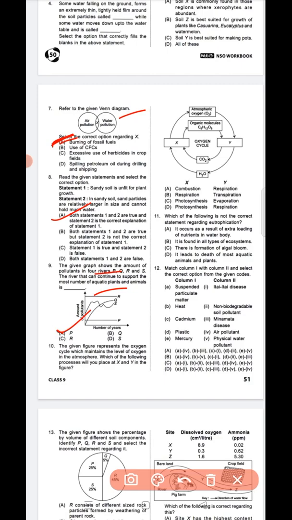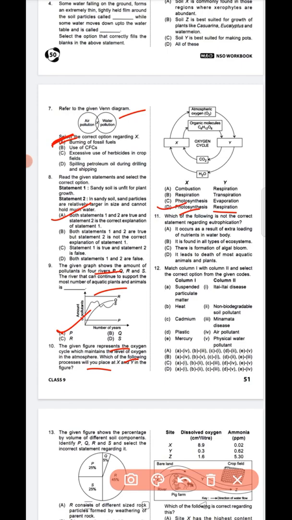The given figure represents the oxygen cycle which maintains the level of oxygen in the atmosphere. Which of the following processes will you place X and Y in the figure? Okay. So question number 10, option D is the correct answer, photosynthesis and respiration.